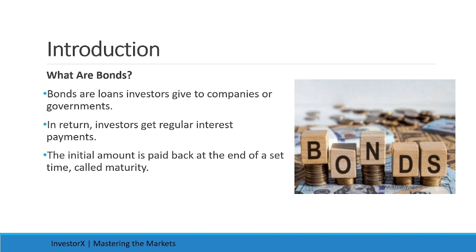Bonds are a loan which is given to a company or government by investors. In return, investors get regular interest payments decided by the organization. The initial amount is paid back at the end of a set time, also known as maturity. Bonds are very useful during a market crash and for one who wants very low risk.